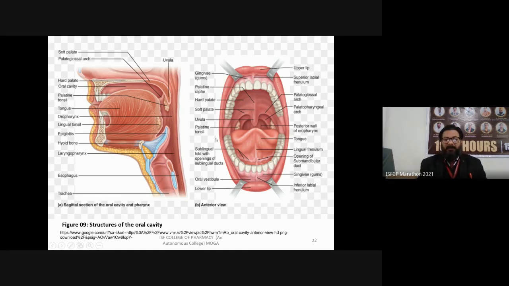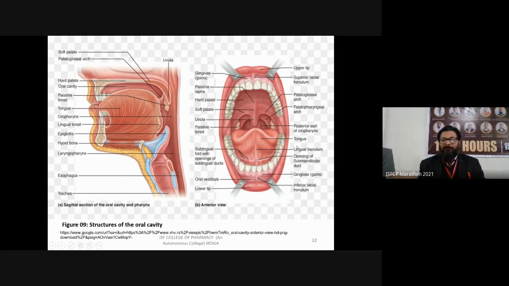Next are the palatine tonsils. This is your sublingual fold with openings of sublingual ducts that are responsible for releasing specific enzymes. On the right side you can see this is the palatoglossal arch. This is the palatopharyngeal arch, behind the palatoglossal arch.